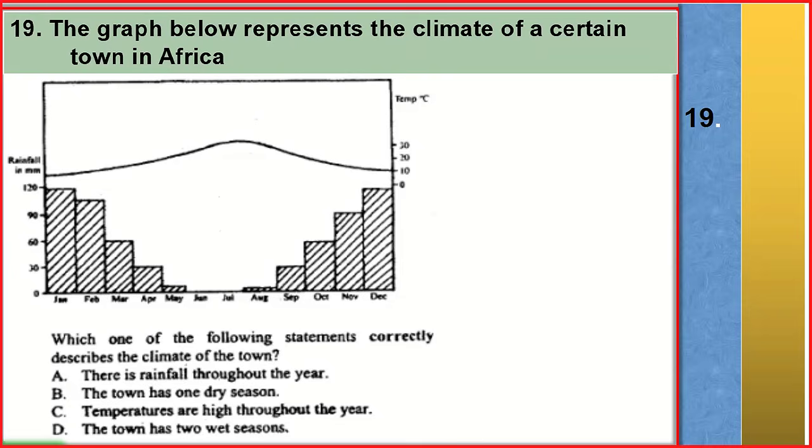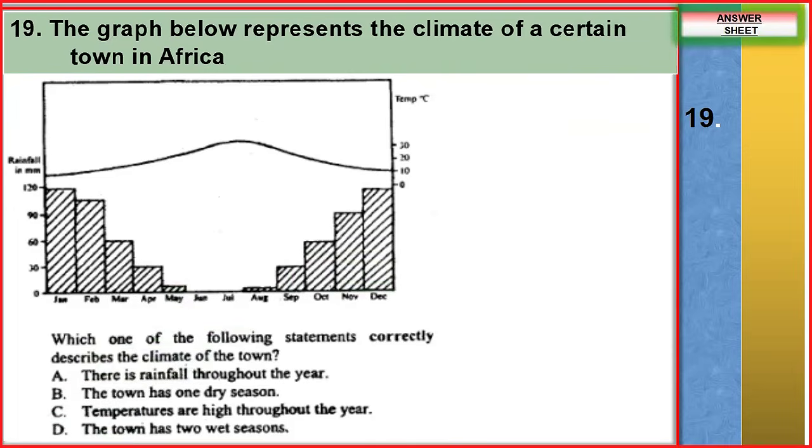There is rainfall throughout the year. No, that is false because June and July are dry months. The town has one dry season. Yes, that is true. The temperatures are high throughout the year. No, temperatures are not high throughout the year because you can see sometimes they are down there.